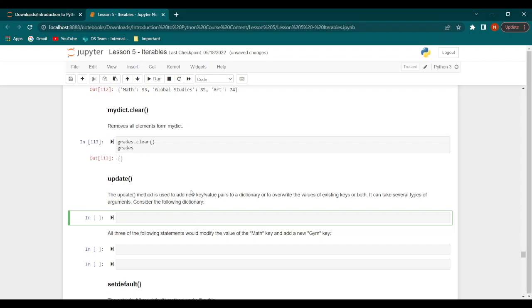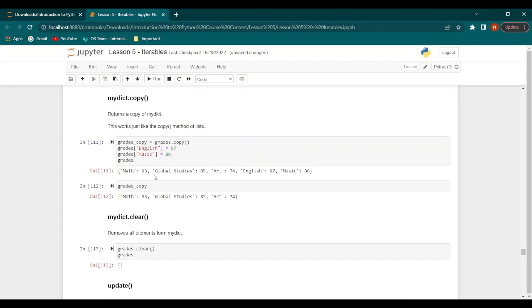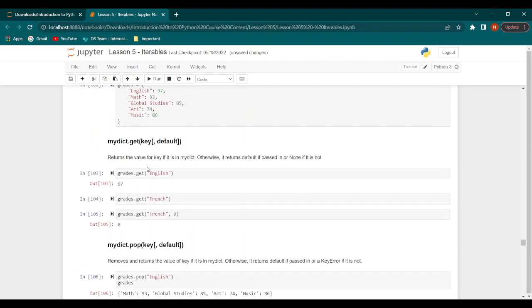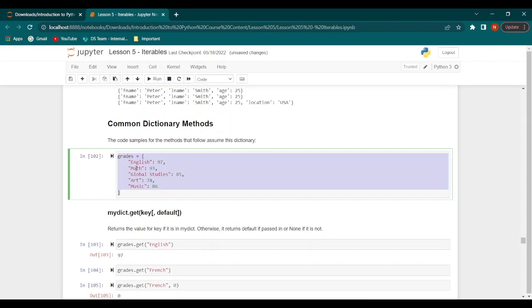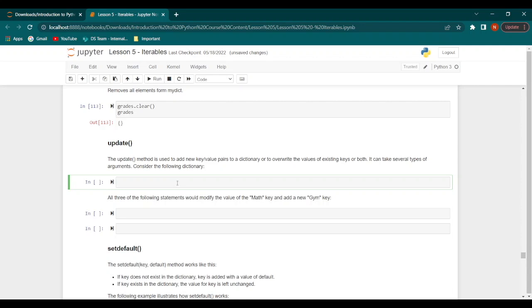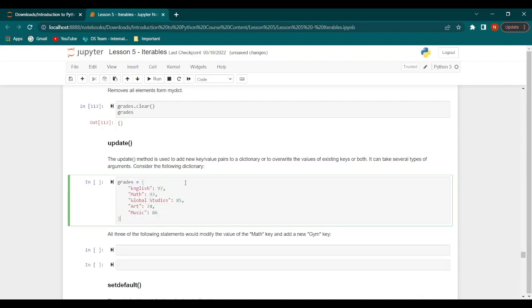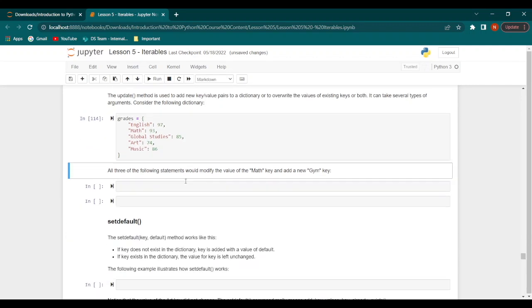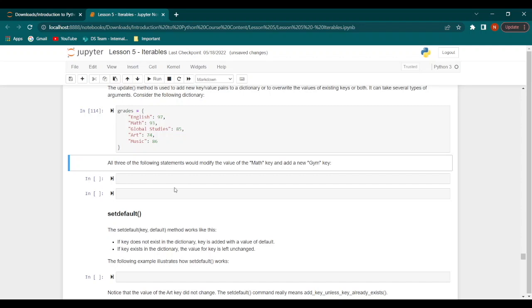So this function can take several different types of arguments. So let's consider our original dictionary. Let's just scroll up and we will copy this entire thing and paste it here. Now, there are three different statements that we can use which would modify the value of the math key and that would add a new gym key. So let's see how we can do this.